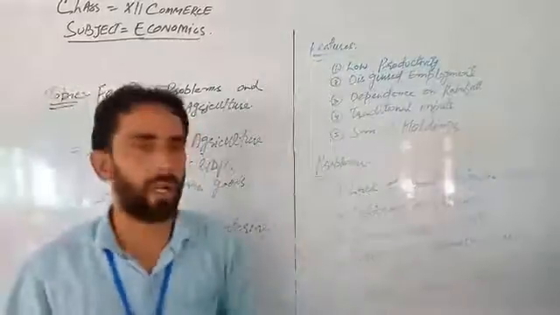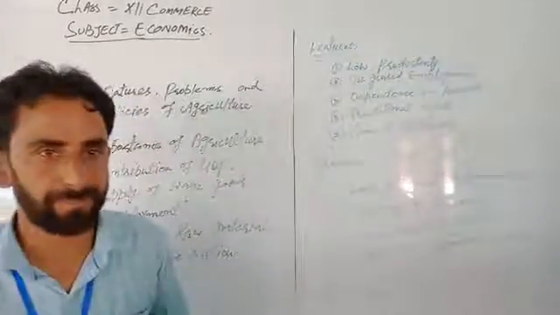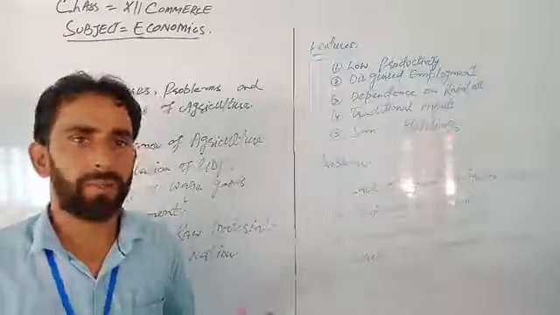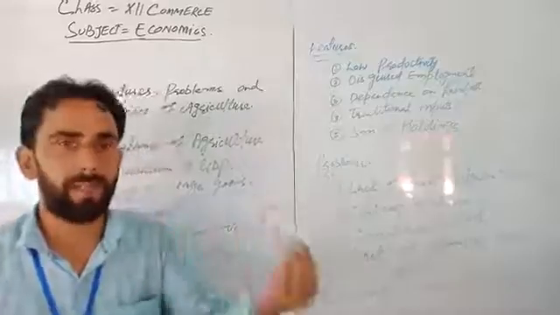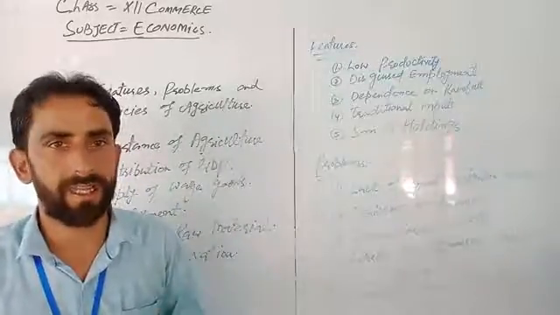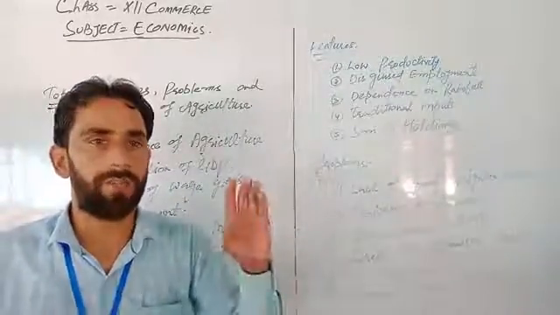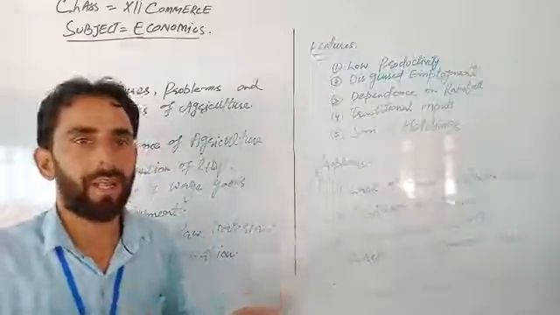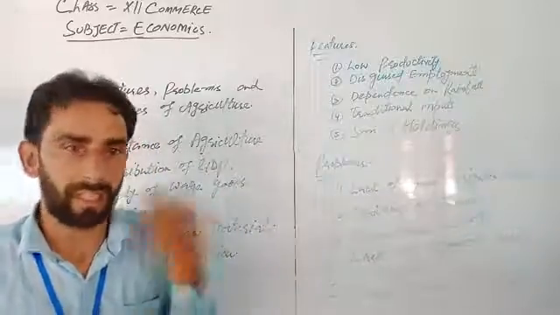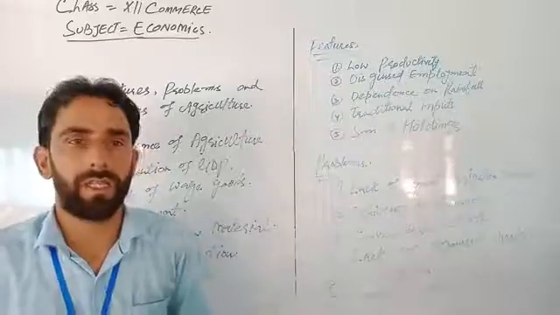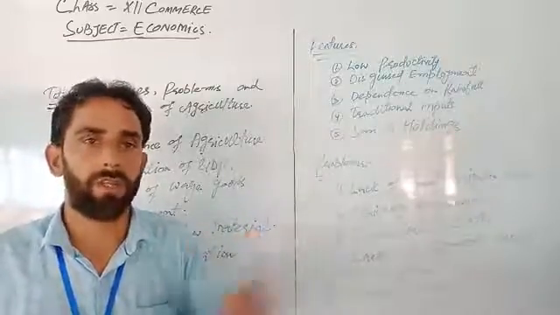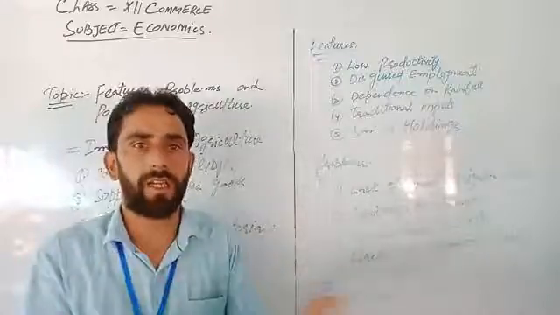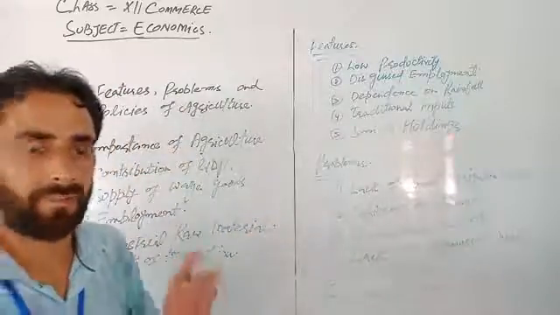Next is lack of organized market system, OMS. In India, no facilities are available regarding markets. Permanent market facilities are not there, like cold stores or what we can call mandis. There is a lack of all of these facilities. That is why the farmer has to sell their cultivated crops at low prices because there is a lack of an organized market system.